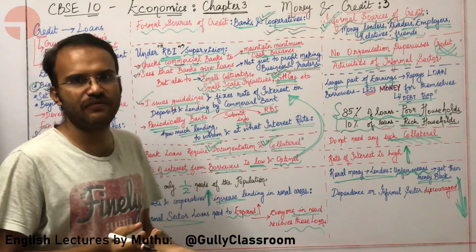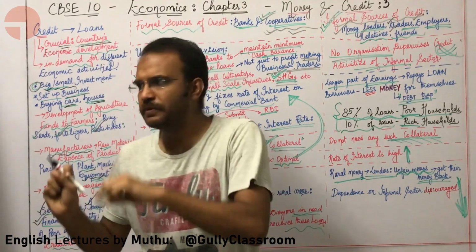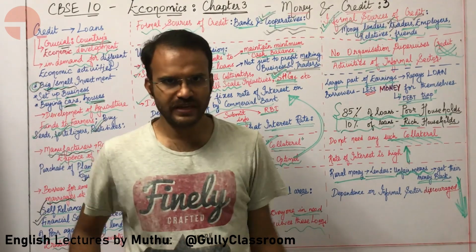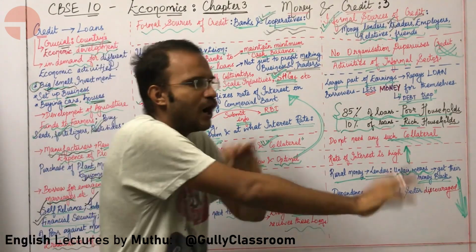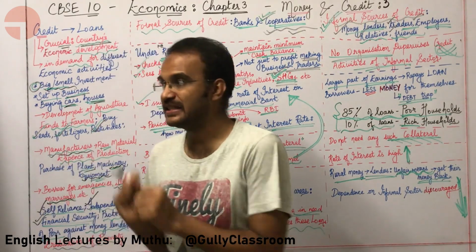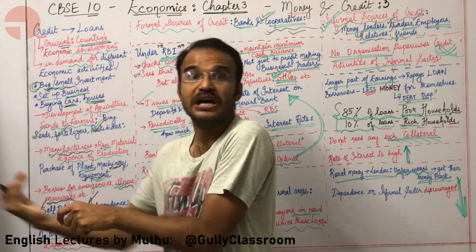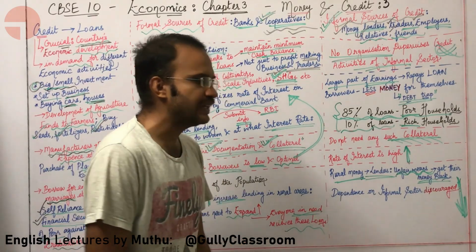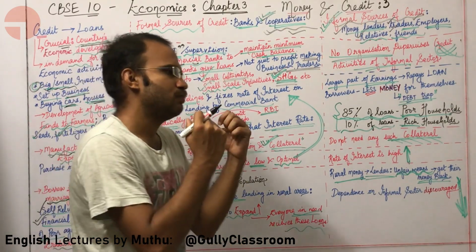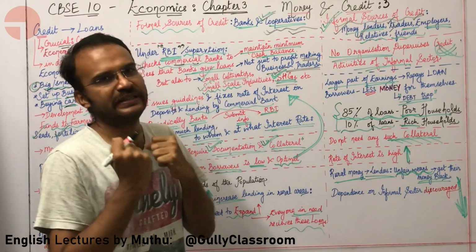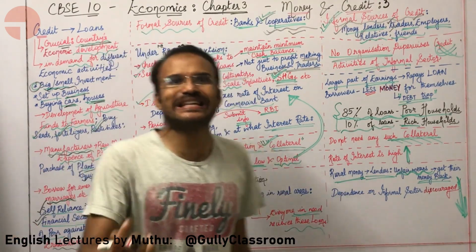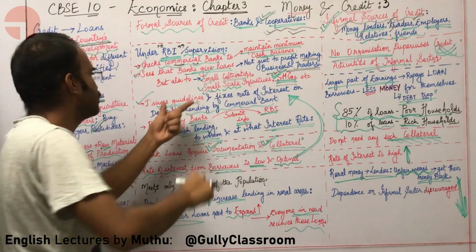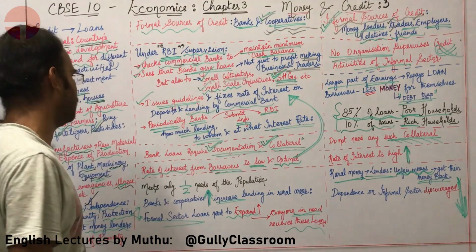The bank gives some interest to the people who are depositing money, and the bank gets some interest from the people who are borrowing money. These interest rates are managed with respect to the guidelines given by the RBI.